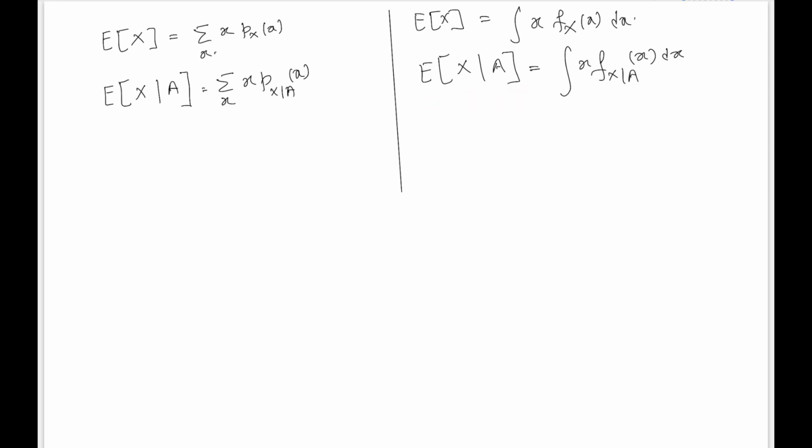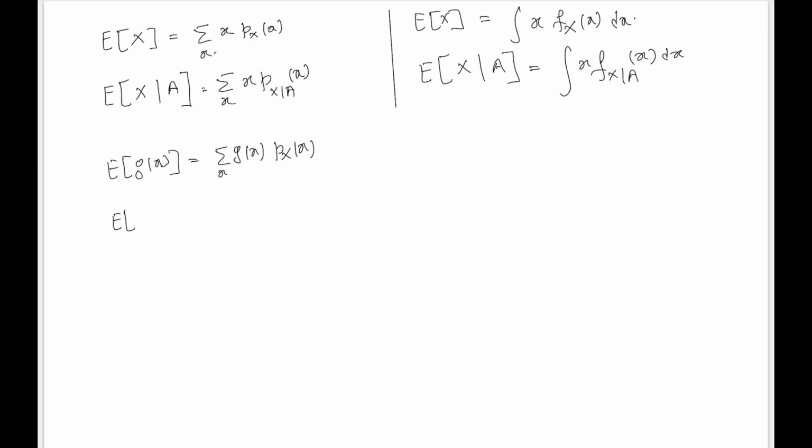We can extend this idea. We have already seen the expected value rule, that using the expected value rule we can find the expectation of a function. So in the ordinary case, this is how we find it in case of the discrete. We just need to have the ordinary PMF, then we will be able to find the expectation of any function using the expected value rule.